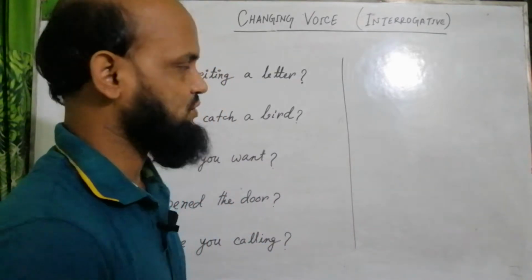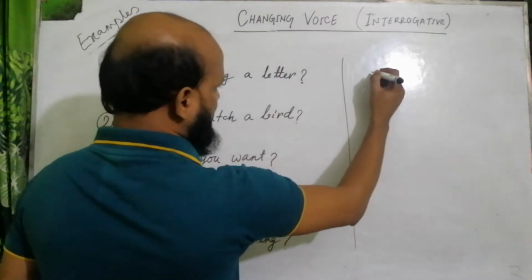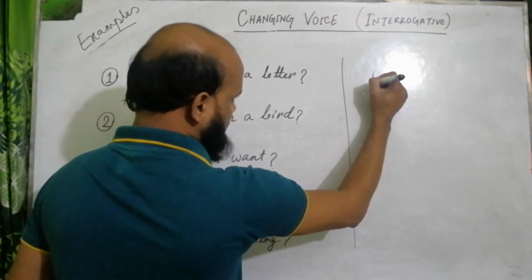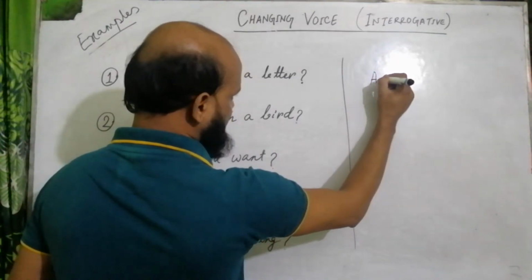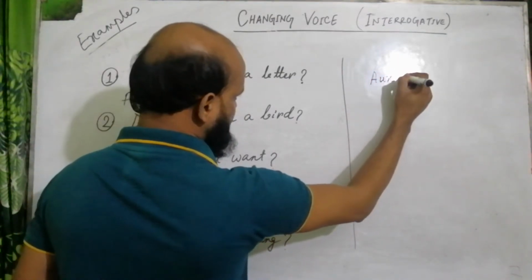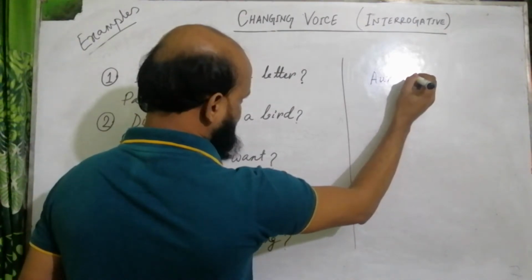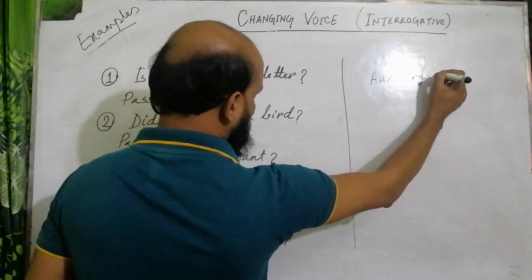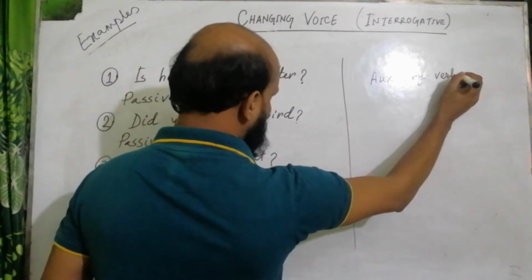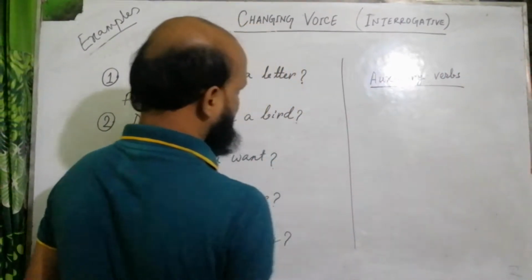There is a subtle difference. As you know, we start interrogative with auxiliary verbs.